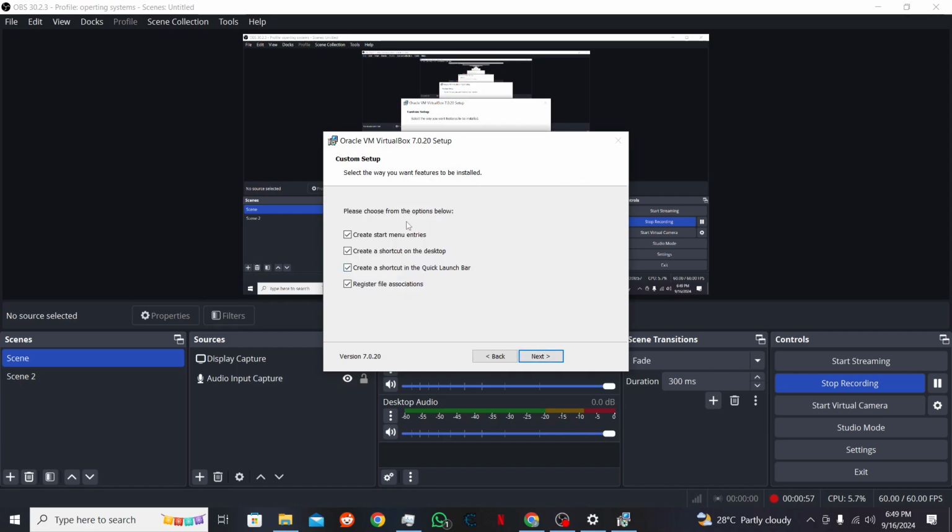Here you will create your shortcuts to your desktop, shortcuts to the start menu, shortcuts to your quick launch bar, and register file associations in the PC. If you have anything to change, you can always click back, but if you're sure, you can click install.